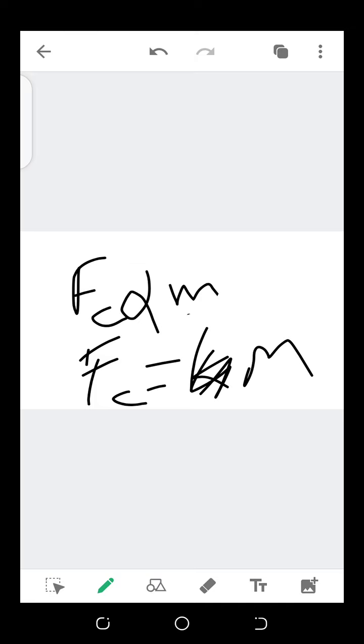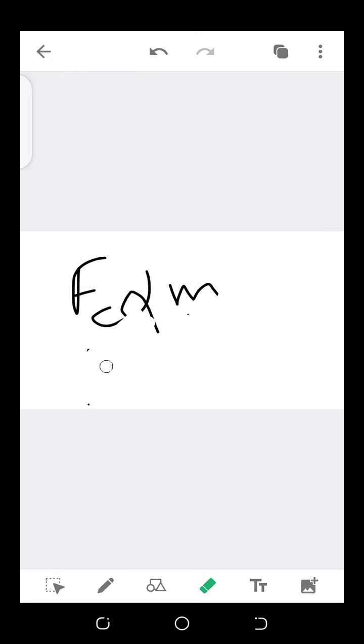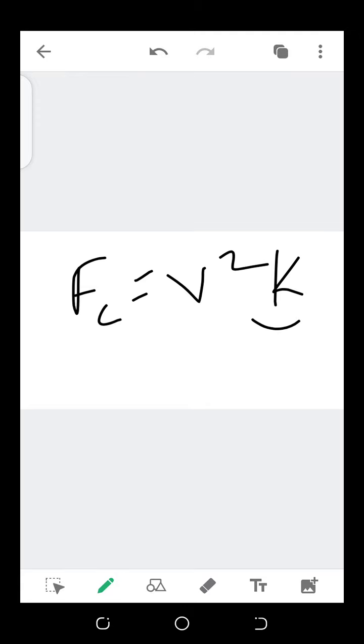Now, what about the velocity? What if we keep the mass and the radius constant? This time our K will be represented by m over r, and we take v squared.